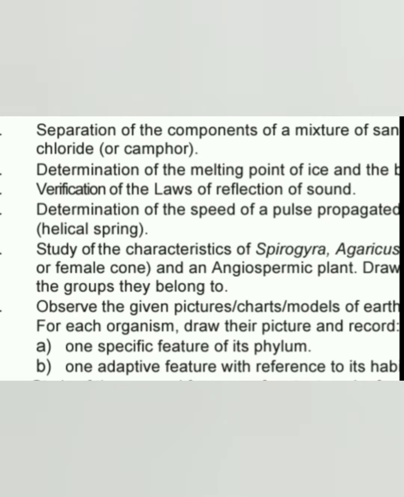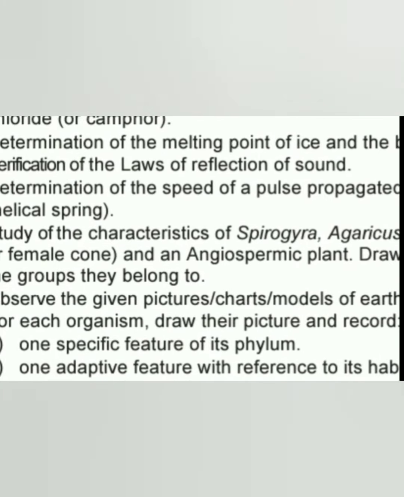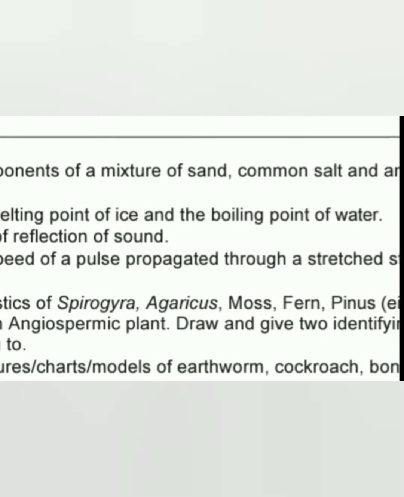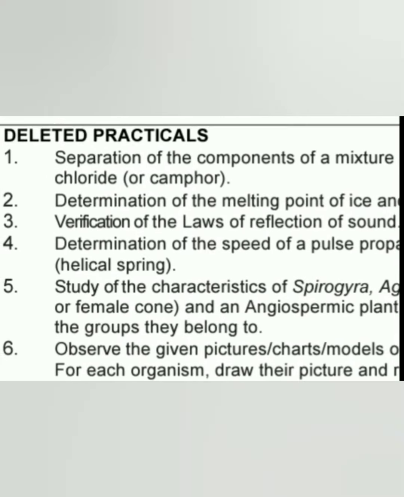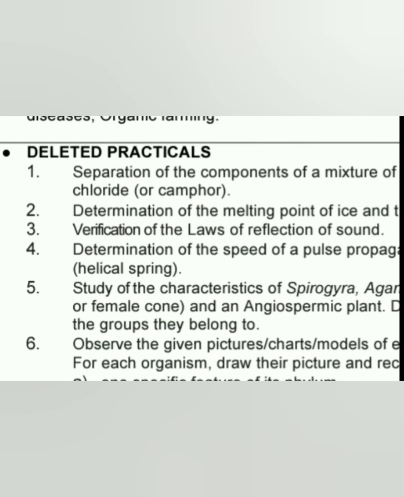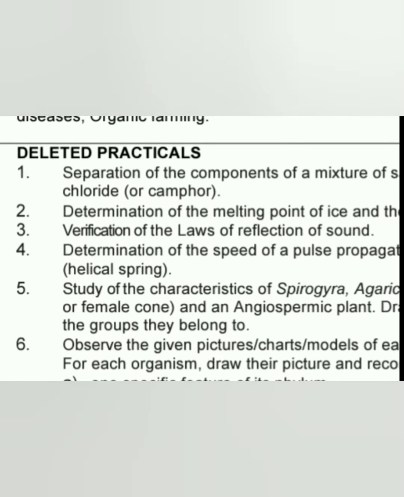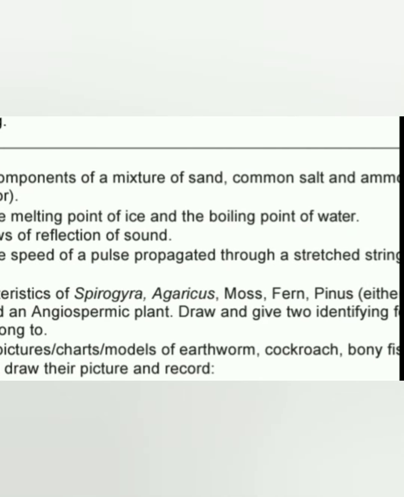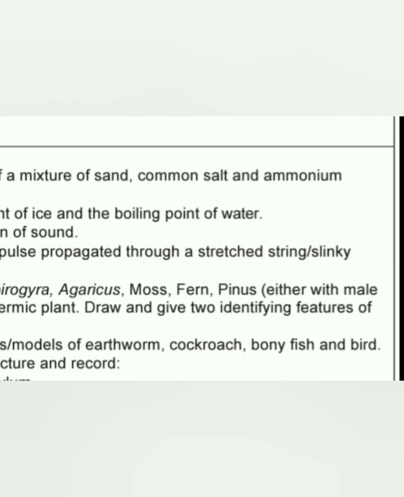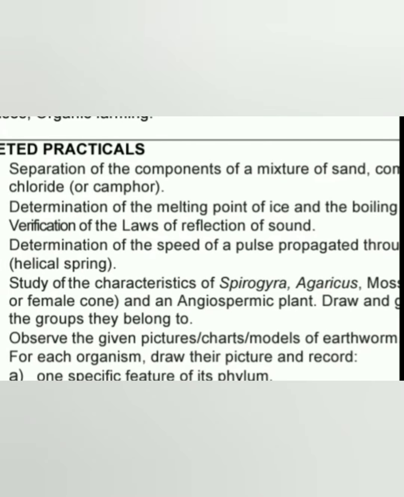The fourth one we can see here is determination of the speed of pulse propagated through a stretched string or slinky helical spring. The fifth practical which has been deleted we can see here is study of the characteristics of Spirogyra, Agaricus, moss, fern and give 2 identifying features of the groups they belong to.